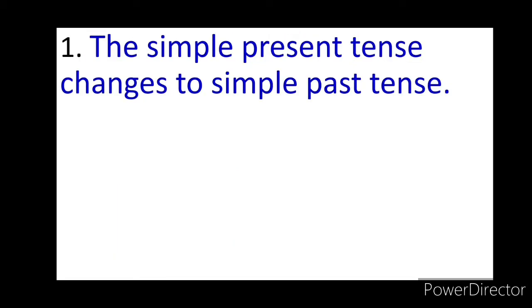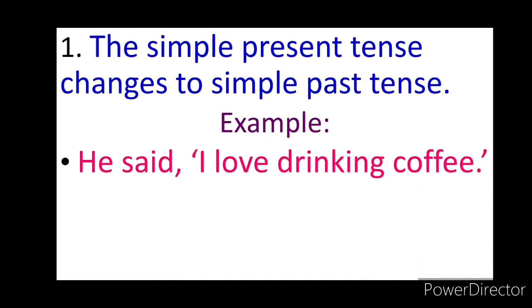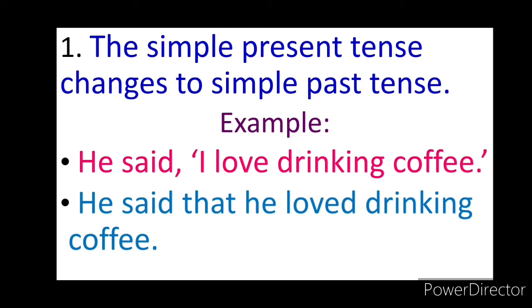The simple present tense changes to simple past tense. Example, he said, "I love drinking coffee." In indirect speech, he said that he loved drinking coffee. When the main verb in the sentence being reported is in the simple present tense, it is changed to simple past tense in indirect speech.